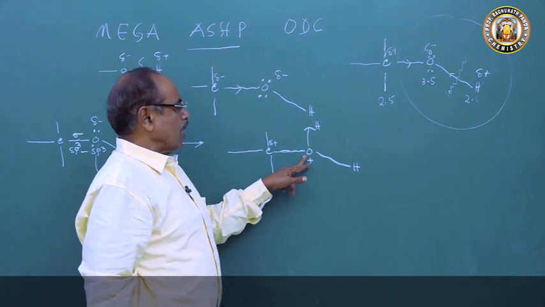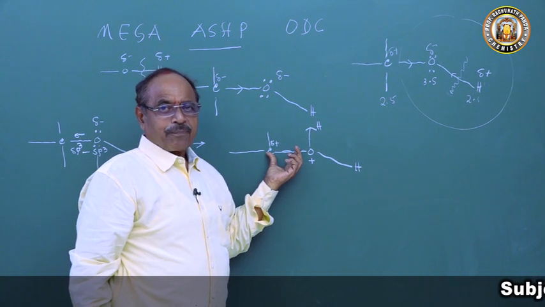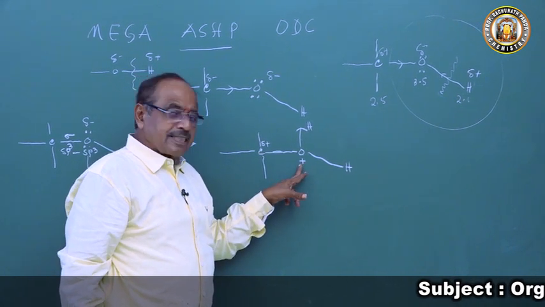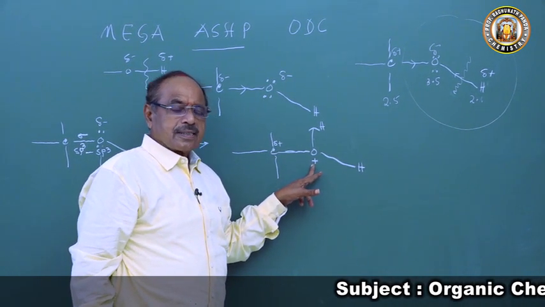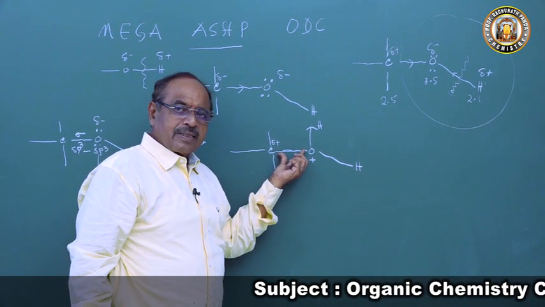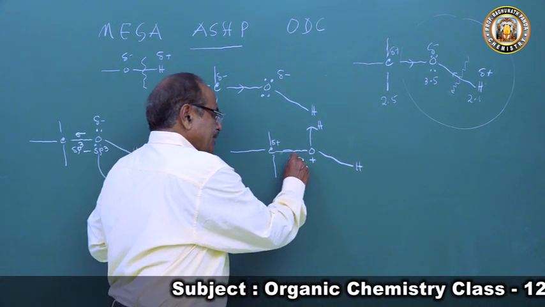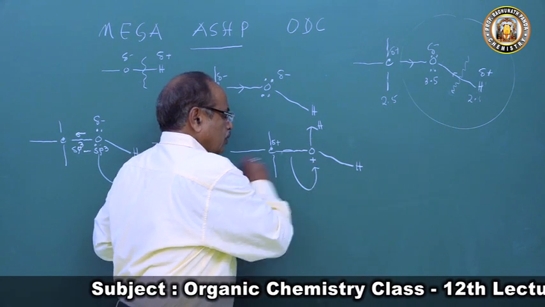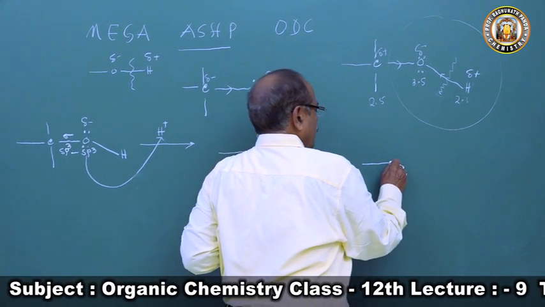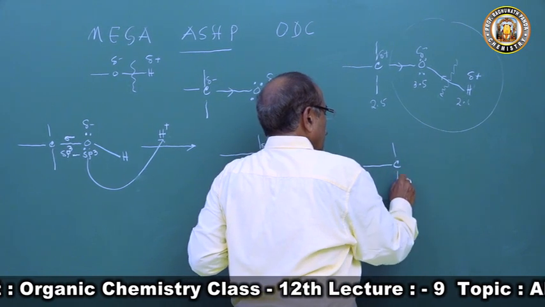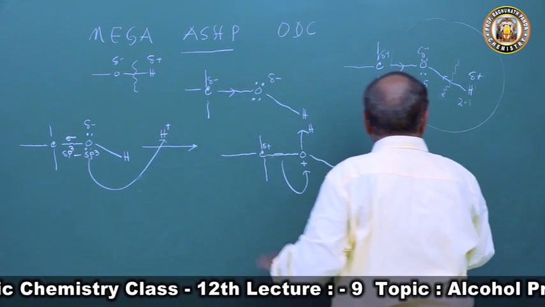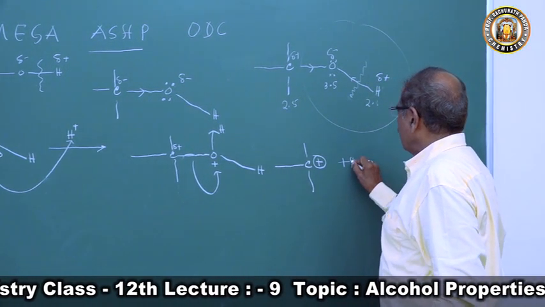So this is now unstable. Hence, to neutralize this positive charge, the pair of electrons between carbon and oxygen gets displaced towards oxygen to produce a carbonium ion with elimination of a molecule of water.